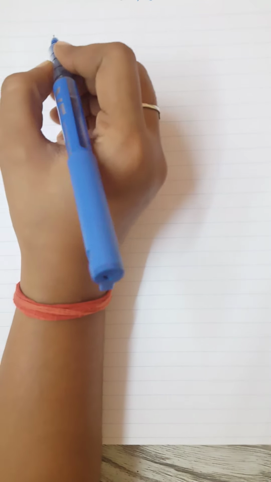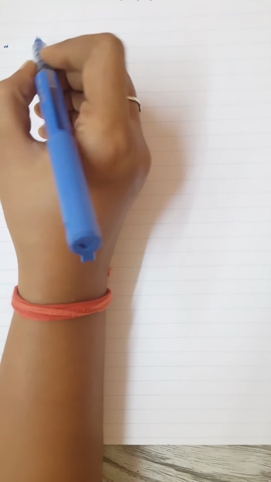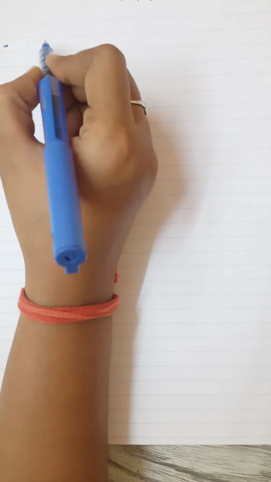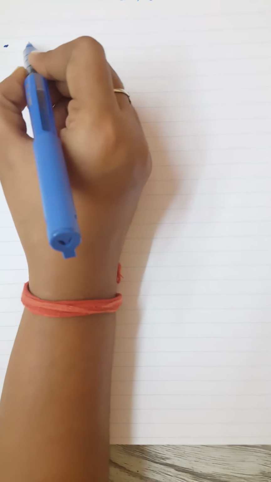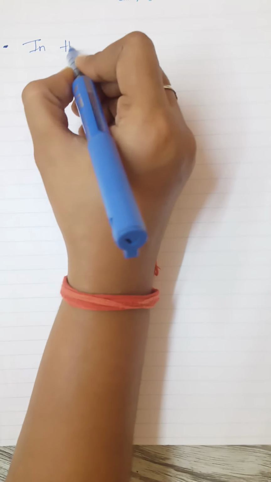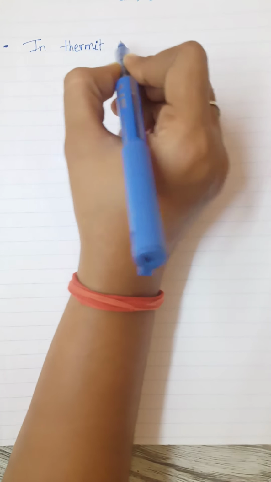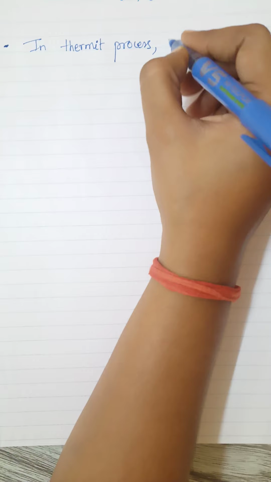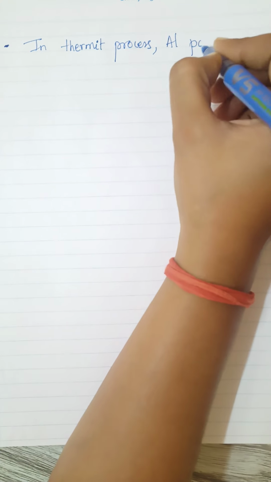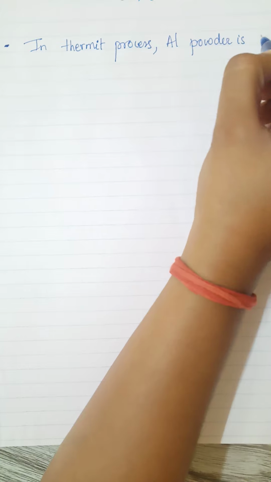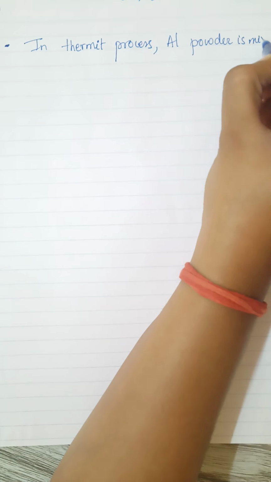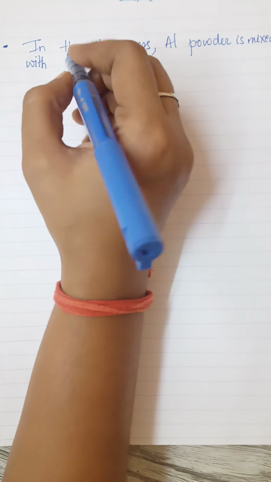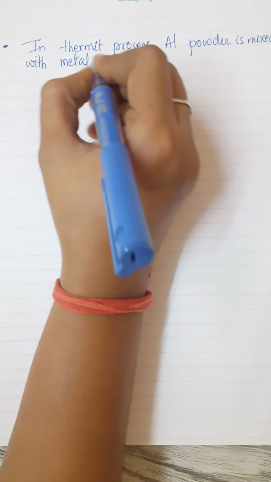In case of metal oxides, see, in the thermite process, aluminium powder is mixed with the metal oxide, the one which we are supposed to reduce.